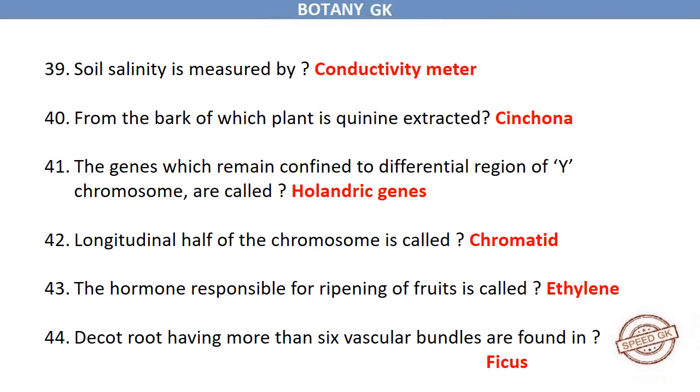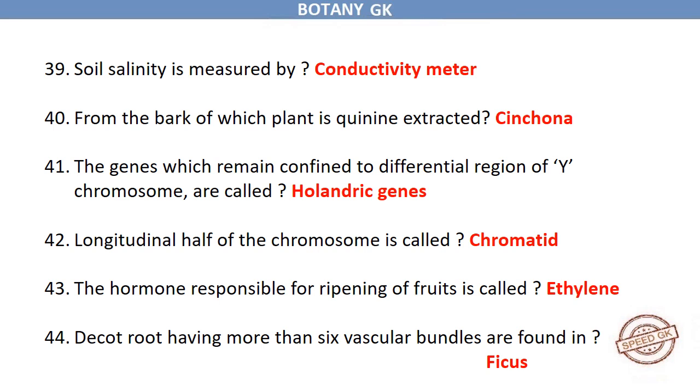From the bark of which plant is quinine extracted? Cinchona. The genes which remain confined to differential region of Y chromosome are called holandric genes. Longitudinal half of the chromosome is called chromatid. The hormone responsible for ripening of fruits is called ethylene.